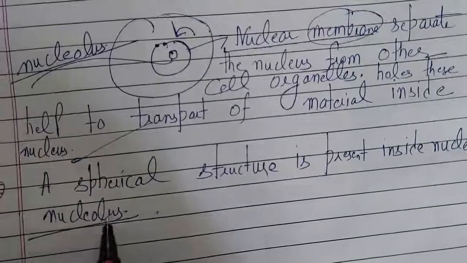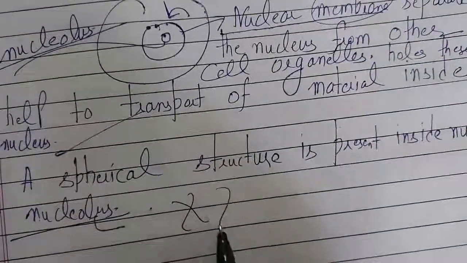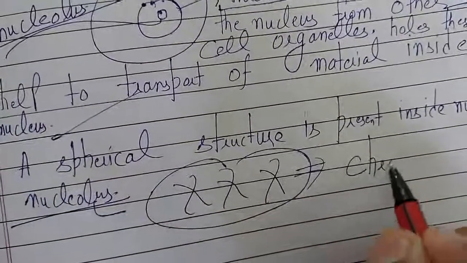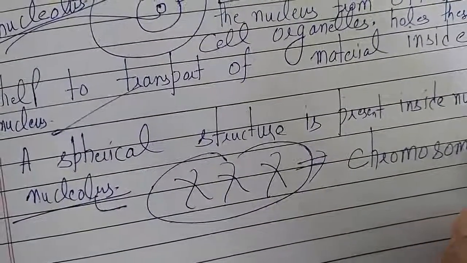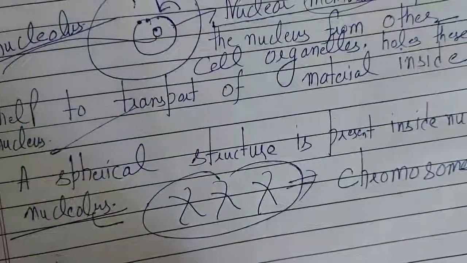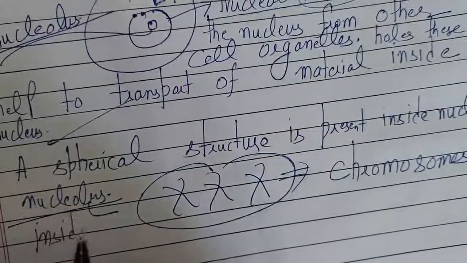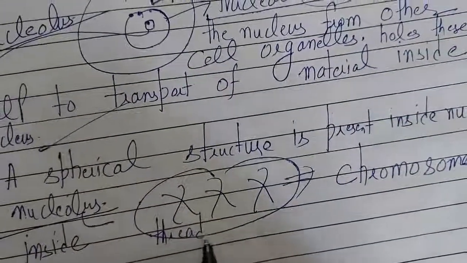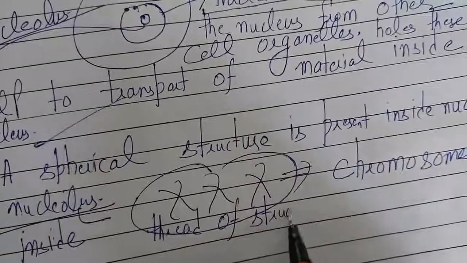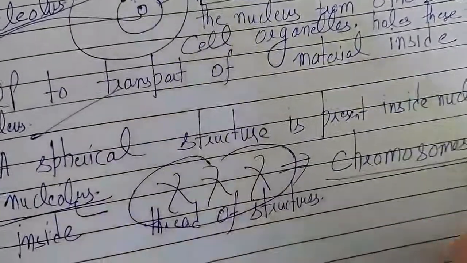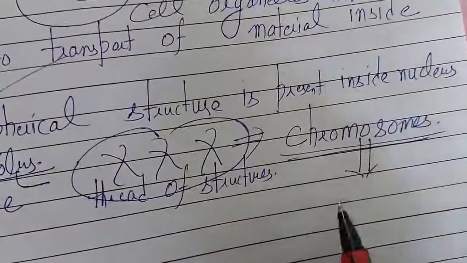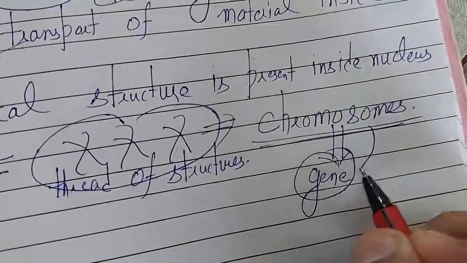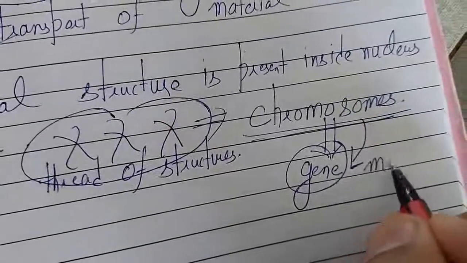And inside this nucleolus, thread-like structures are present, and these thread-like structures are known as chromosomes. Thread-like structures are there, known as chromosomes, and these chromosomes contain within them gene material.